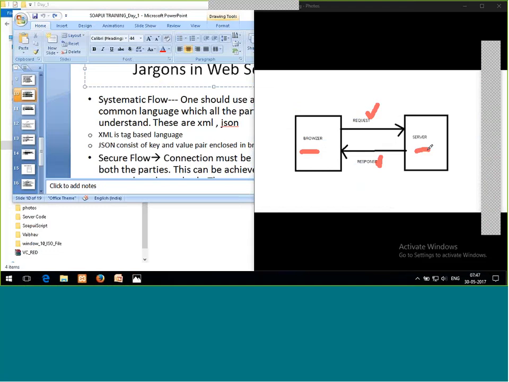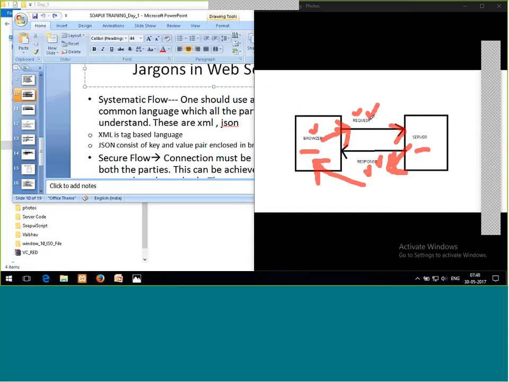Yes, this is required. The language in which I send the request must be understood by the server, and the language in which the server sends back the response must be understood by the browser as well.